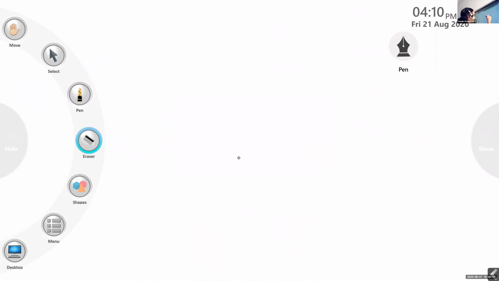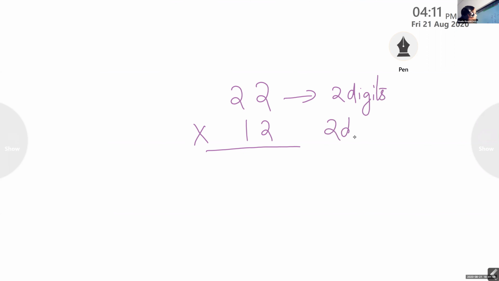Okay. So here, a 2-digit number. Here, a 2-digit number. Okay, Praveen, can you please multiply and tell me? Here we have 2 digits. Here also 2 digits. Now we are going to check whether in the answer, 2 plus 2 equal to 4 digits or less than 4 digits.